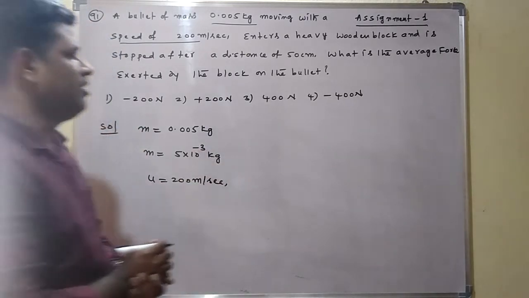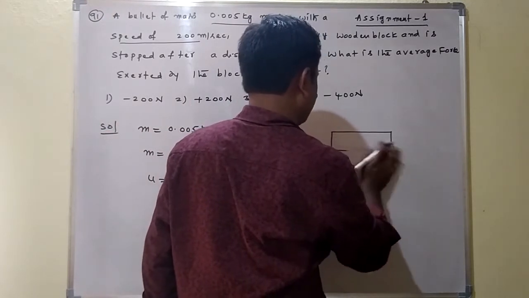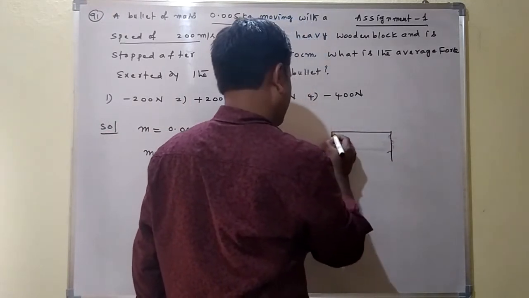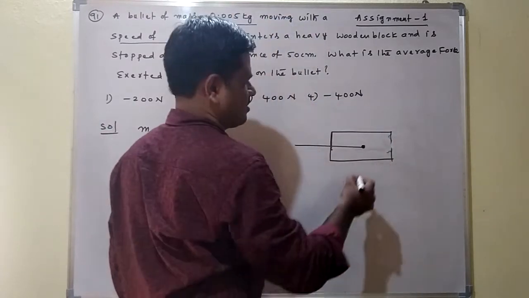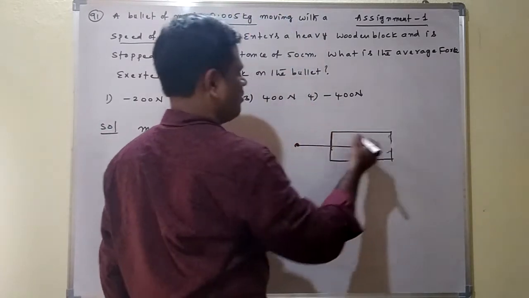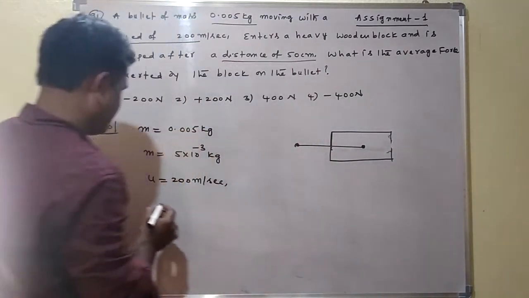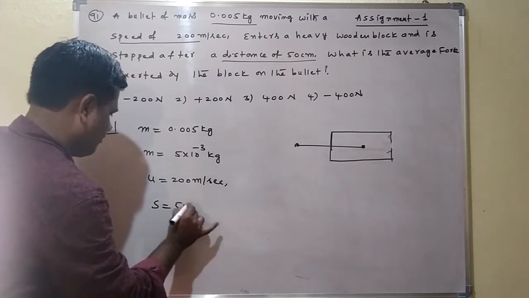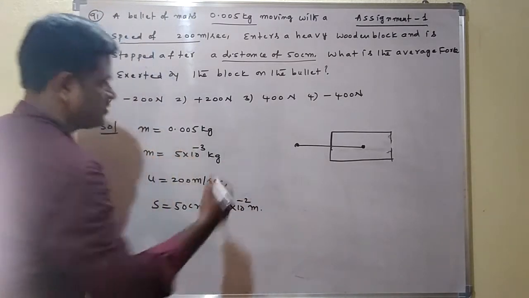and enters into the wooden block. This is considered as one wooden block. The bullet enters into the wooden block and stops at a certain distance. That distance is also given, 50 centimeters. 50 centimeters means 50 into 10 power of minus 2 meters.